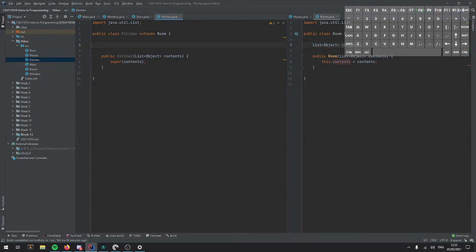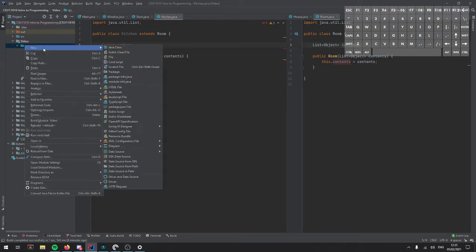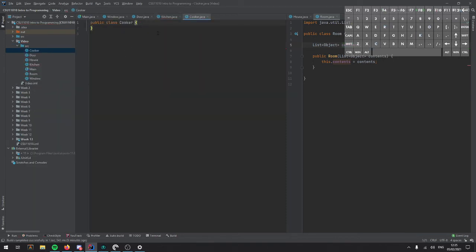So for example, we can have a cooker, and again we could create a cooker object, and that would give us information about a cooker. But a cooker would be specific to a kitchen. Not every room has a kitchen, but we don't want to have to duplicate code by creating the contents in kitchen. And this also lets us store our kitchen as a room.